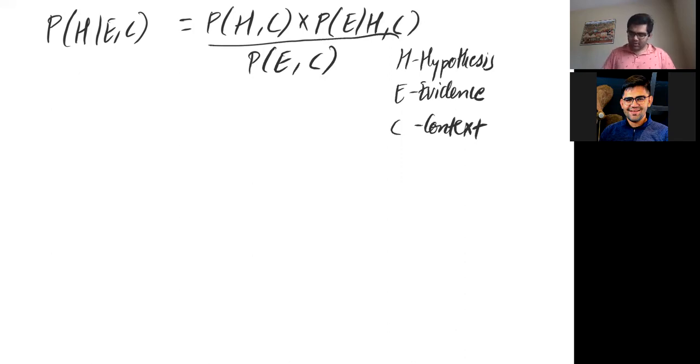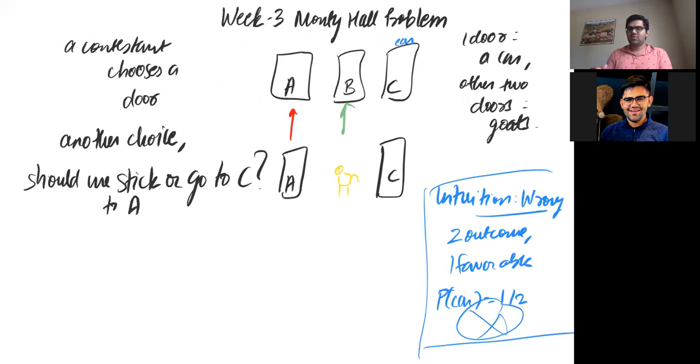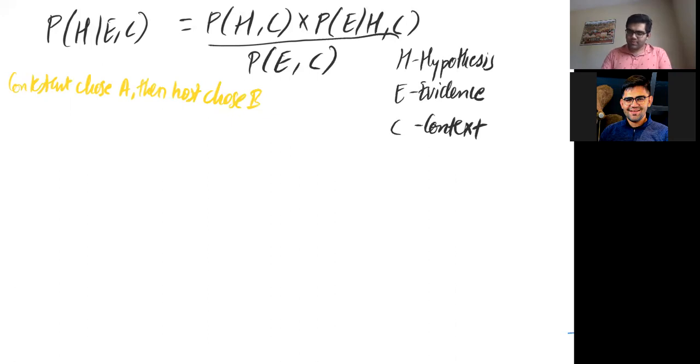So for our example, let me just write it down again. The contestant chose A, then the host chose B. Should I stick or not? So here the hypothesis is that the car could be behind A or C. We don't know which, because the host has chosen and opened B. So now there are two options. Should we stick or not? So how do we do that?